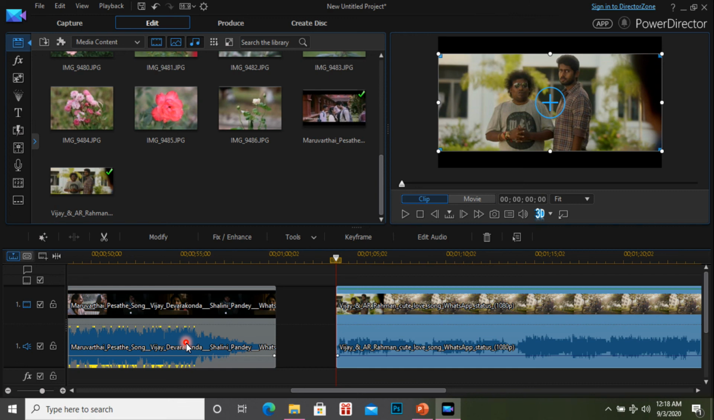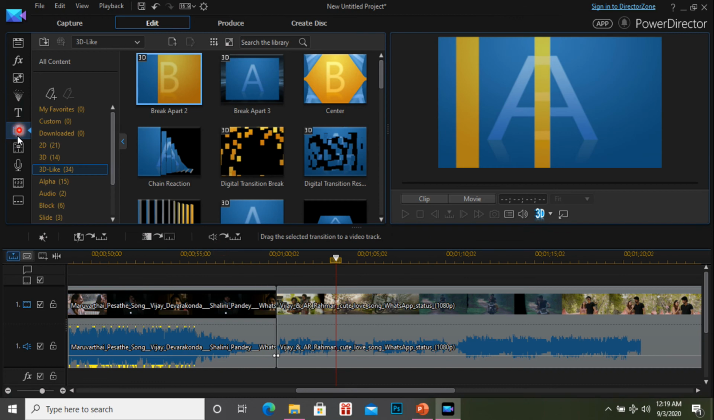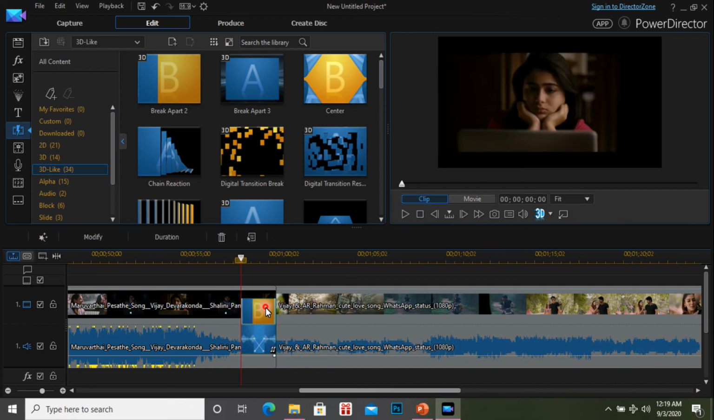Okay, I just join these two. Now I select the effect, then I can drag it here. Okay, now you can understand. So now here I fix the effects. Normally, without any effect, when one stops the next just starts. But with the effect it gives a good movement, and it looks more beautiful.